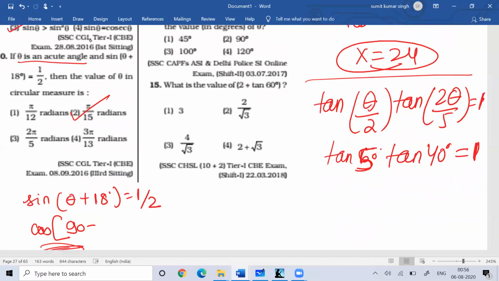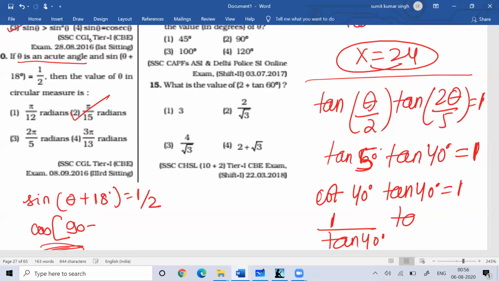So tan 40 degree into tan 50 degree, is it equal to 1? Yes, it is equal to 1, because tan 50 degree you can write as cot 40 degree, because we know that tan theta is equal to cot 90 minus theta. This is cot 40 into tan 40 degree. So cot 40 degree you can write as 1 by tan 40 degree, into tan 40 degree, that is equal to 1. They get cancelled.